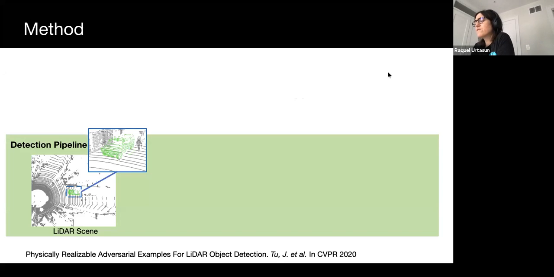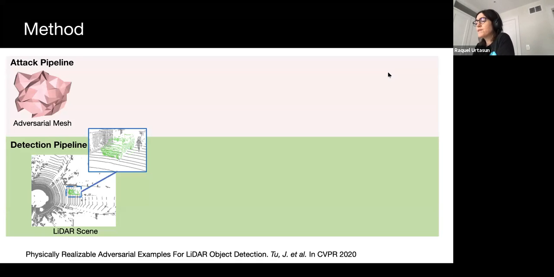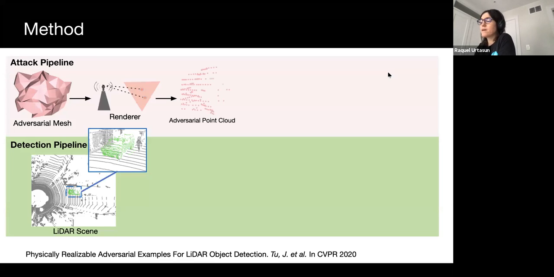Let's see an illustration of how our algorithm works. We first start with a LiDAR sweep, which is the input to our detectors. Then we aim to hide a vehicle from the detector. To do this, we add a physically realizable object into the scene. Here we choose a mesh as our representation, as it can be 3D printed. Then we use a differentiable renderer to render the mesh into a point cloud and attach it to the top of the vehicle.